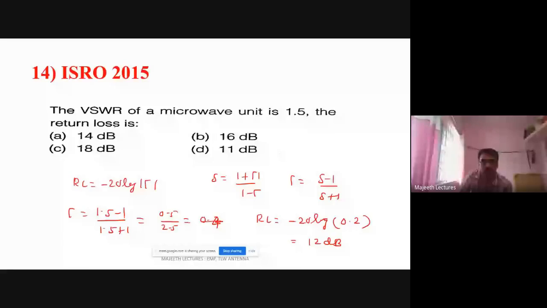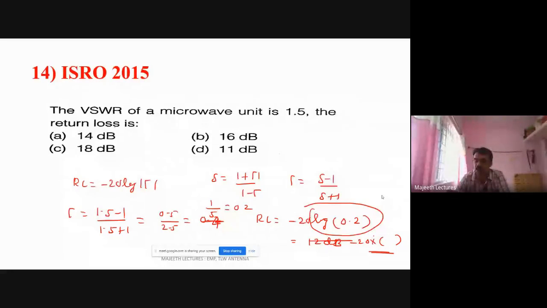So it will be minus 20 into the log value you find. I don't have the answer for this, so minus 20 log of 0.2, you find the log of 0.2.